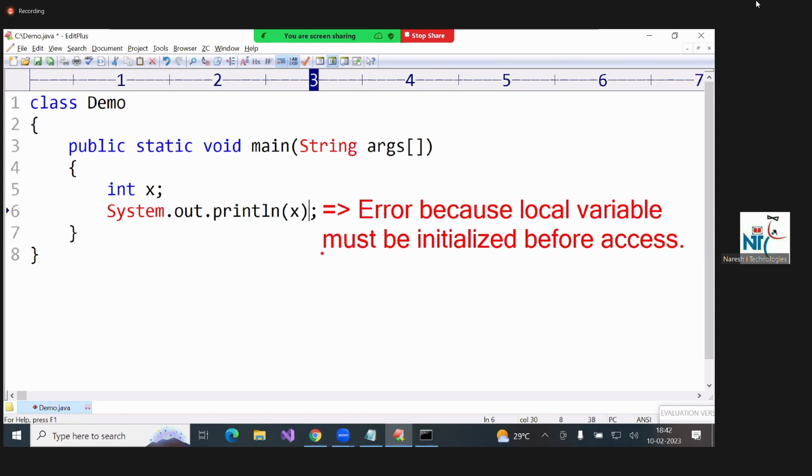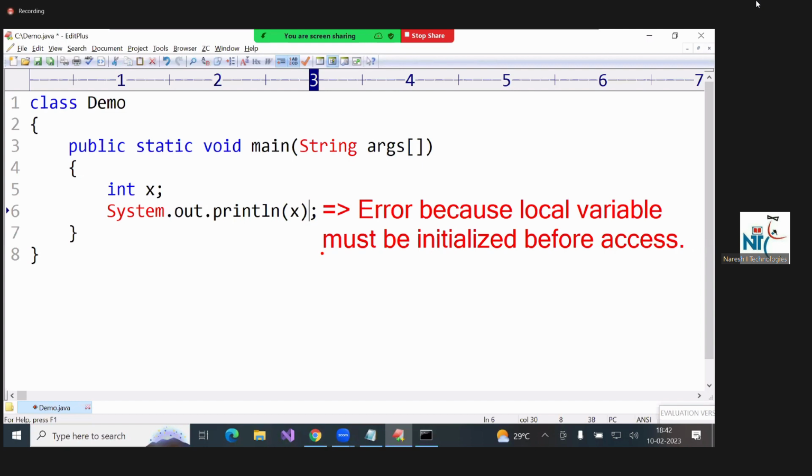So without initializing, if you try to access, you'll get an error if it is a local variable.